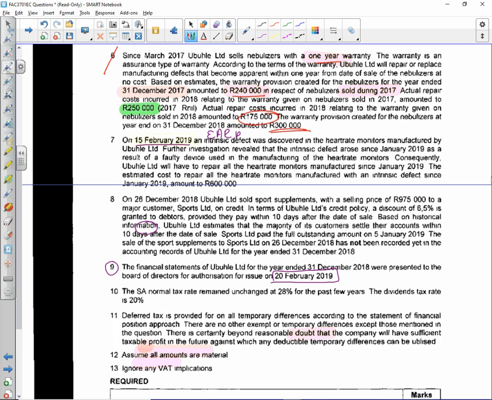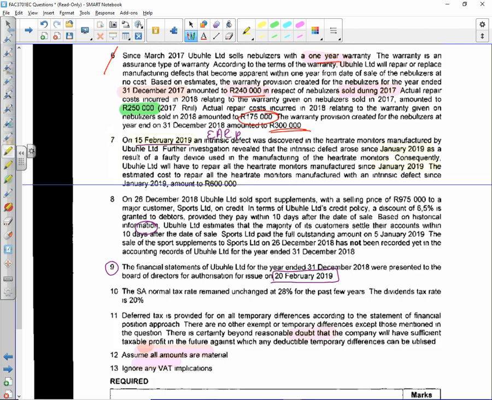They did ask for disclosure. Right, further investigation revealed that the intrinsic defect arose since January 2019. So this is a non-adjusting event because it arose after year end. Happy? So only a disclosure required. As a result of the faulty device used in the manufacturing of the heart monitors, consequently, Ubuhle will have to repair all the heart rate monitors manufactured since Jan 19. The estimated repair cost would be 600,000 to repair all these defects.